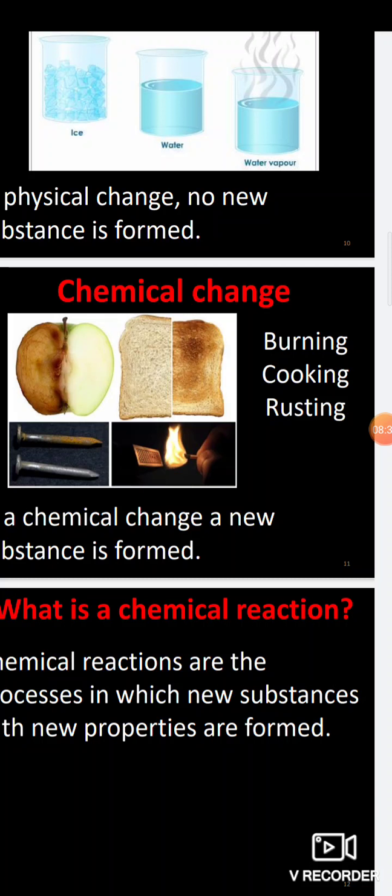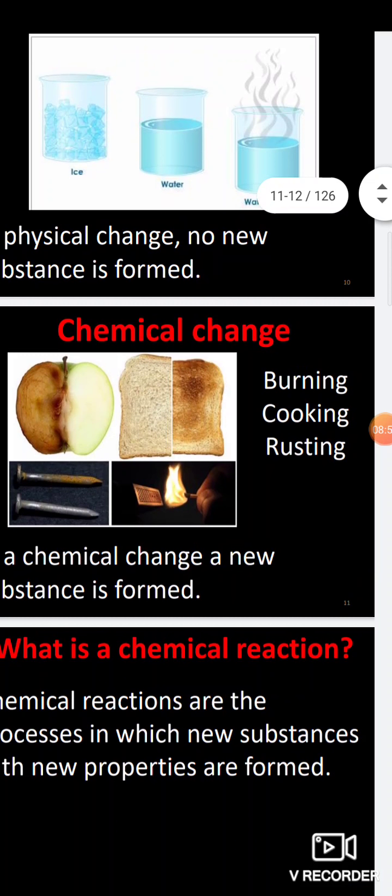These are nothing but new substances being formed, and that is why we call this a chemical change. So there are two changes which take place in our day-to-day life: one is physical change and the other is called chemical change. In the case of physical change, no new substances are formed, but in the case of chemical change, new substances are